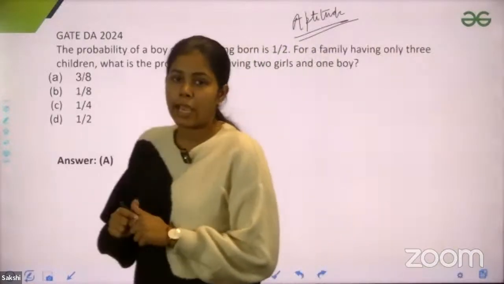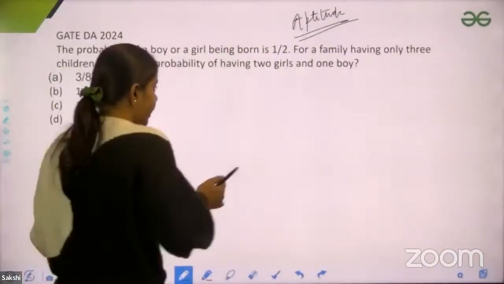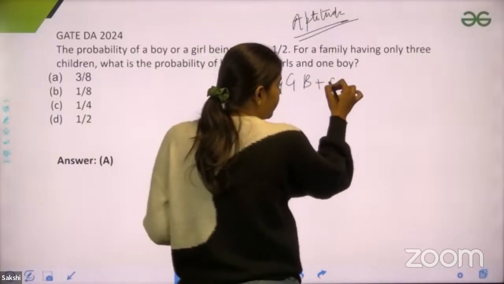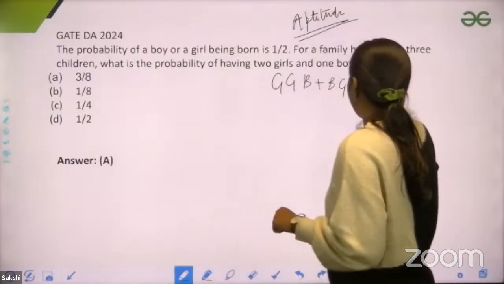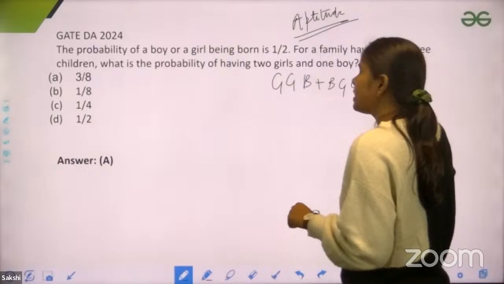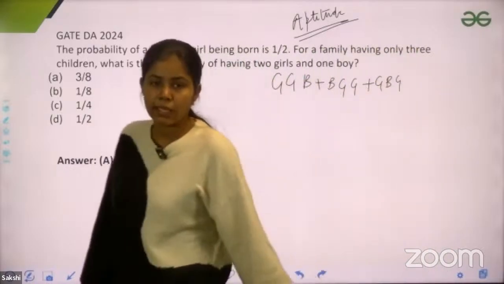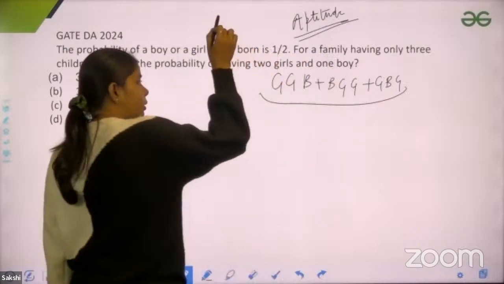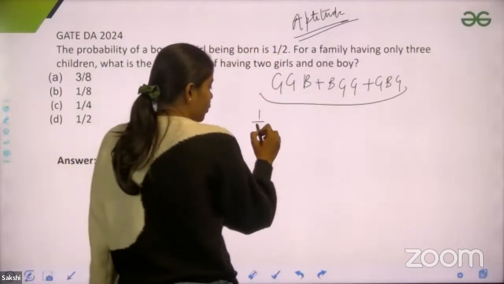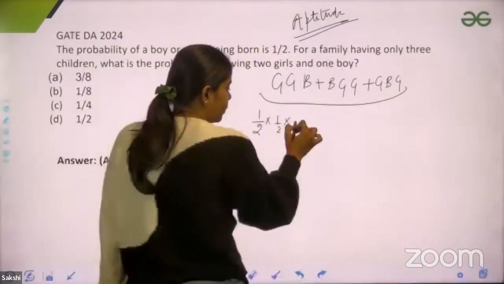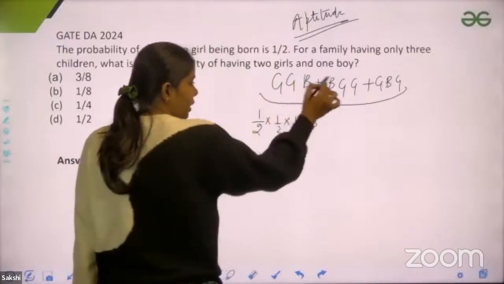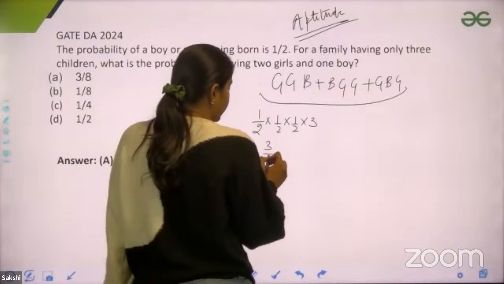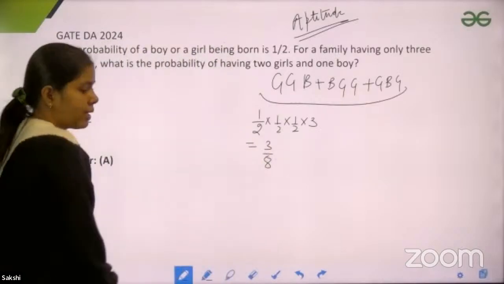Guys, if you see, they haven't given the order here. So the order can be either girl, girl, boy, or boy, girl, girl, or girl, boy, girl. These 3 orders are possible. Is there any other possible order? No. And each of them has equal probability, girl being 1/2 and boy being 1/2. So 1/2 times 1/2 times 1/2, multiplied by 3 because we have 3 cases possible. The probability would be 3/8. So which option is true? Option A is true, right?